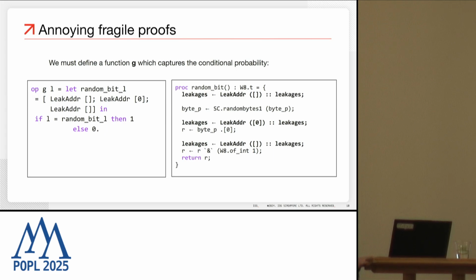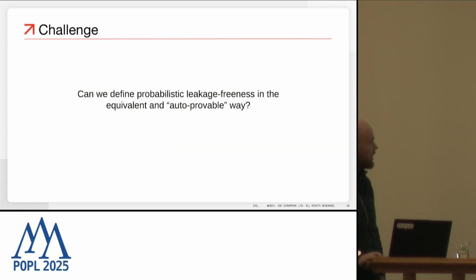So in some sense, any change to this procedure would break the proof of leakage-freeness, and you'd have to go and, again, characterize the accumulated leakages differently, which is very suboptimal for big actual cryptographic primitives with which we are working. So the next challenge is, can we define a probabilistic leakage-freeness in an equivalent but somewhat auto-provable way?